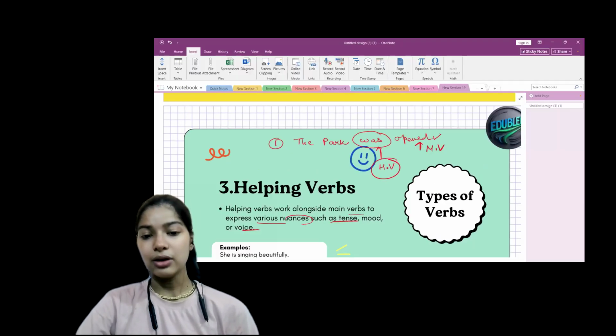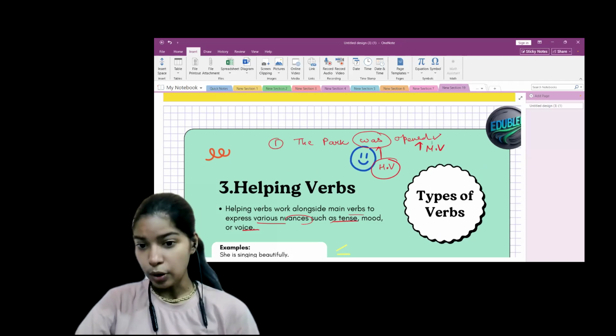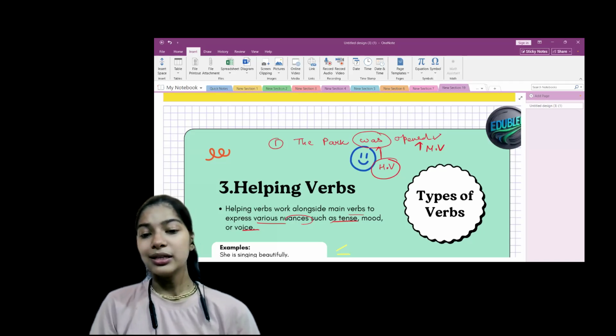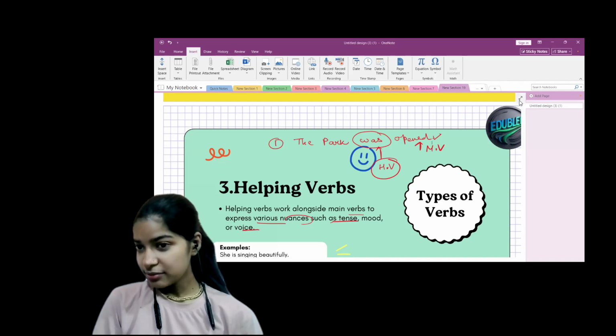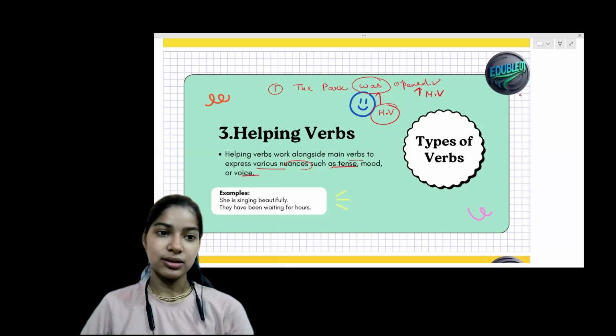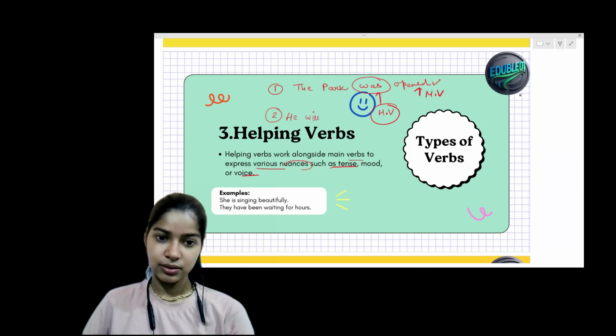Right, kids? Okay, so now let's learn more about the helping verb. One thing that should be kept in mind is that it always comes before the main verb. Let's take one more example by ourselves. He will kick the ball.